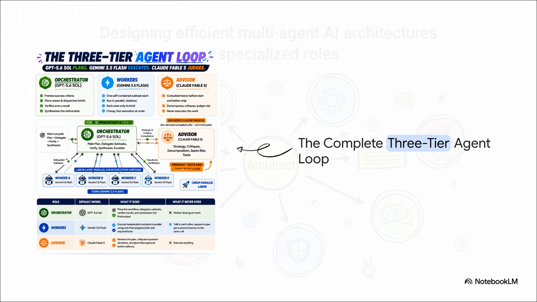And this complete architecture maps that out perfectly. Right at the top, we've got GPT 5.6 Sol acting as the orchestrator. Underneath, Gemini 3.5 Flash steps in as the workers, and over to the side, Claude Fable 5 is the advisor. Tying these 3 totally distinct models together creates this incredible self-sustaining loop. Let's actually break down each of these roles.